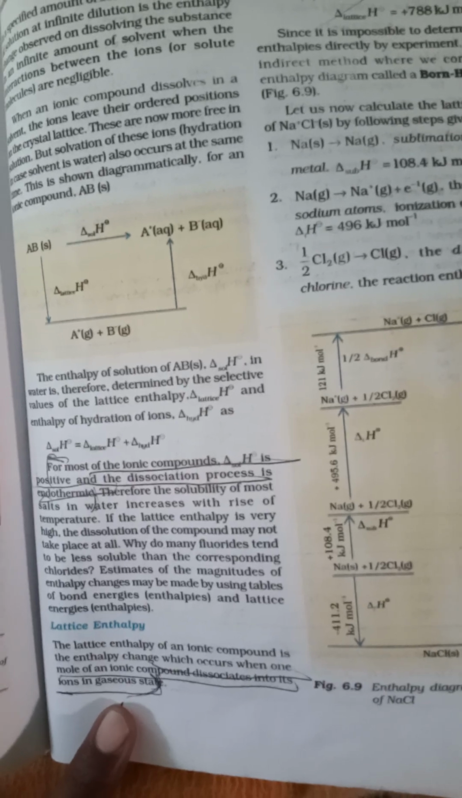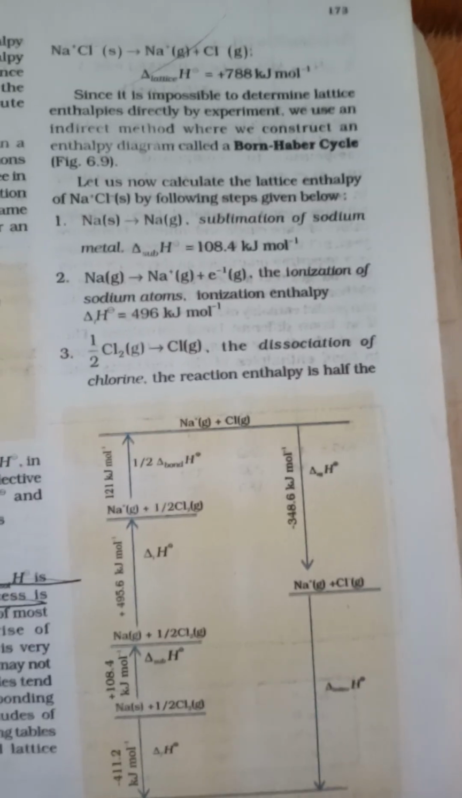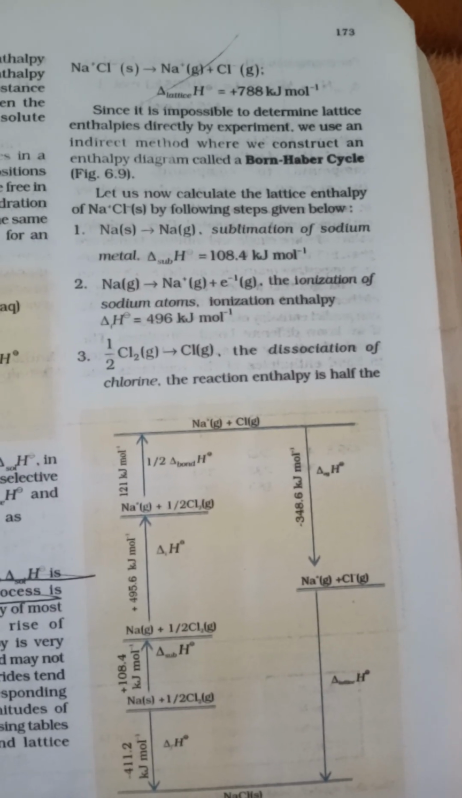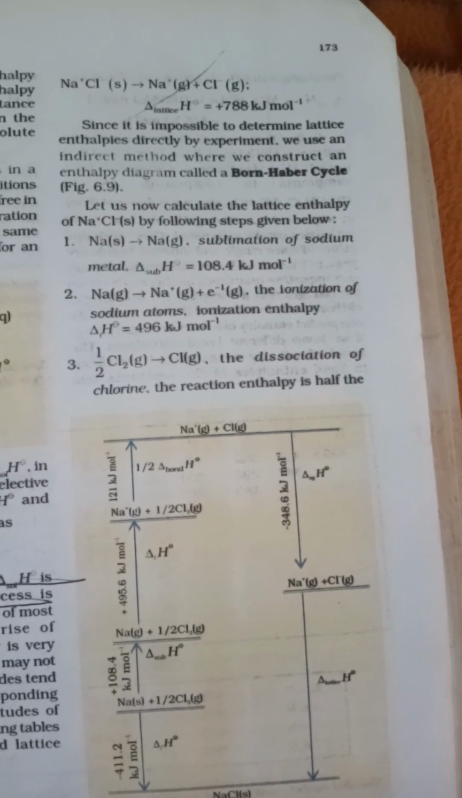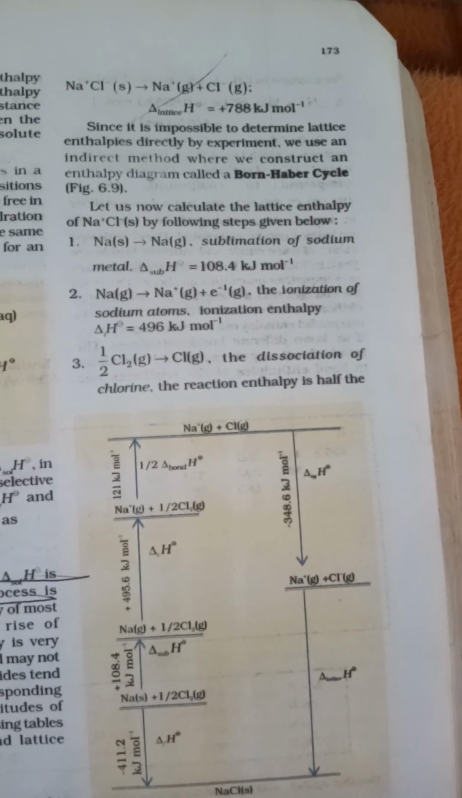Born-Haber process. Lattice enthalpy is the enthalpy change which occurs when one mole of an ionic compound dissociates into its ions in the gaseous state. It is impossible to determine lattice enthalpy directly by experiment. We use an indirect method where we construct an enthalpy diagram called the Born-Haber cycle. Let us calculate the lattice enthalpy of NaCl by the following steps given below.